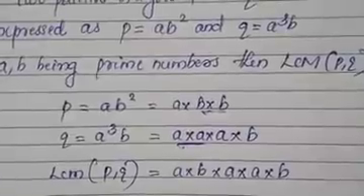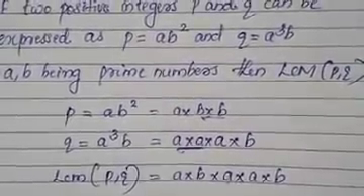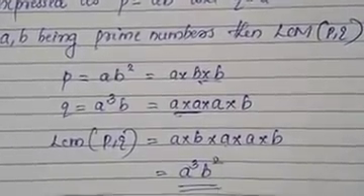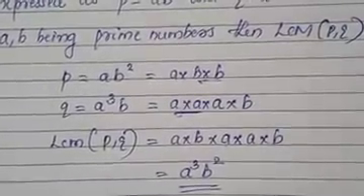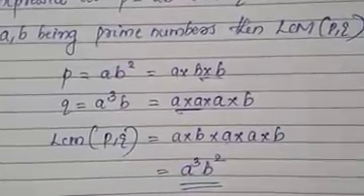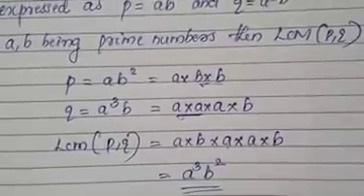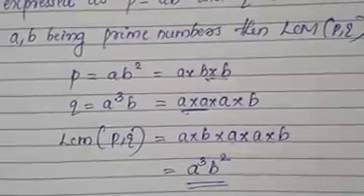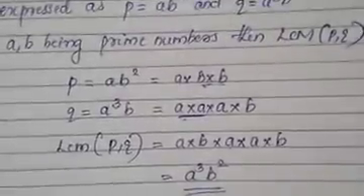So finally we multiply: a how many times are there? a 3 times, so a cube. b how many times? b 2 times, that is b square. So the LCM is a cube b square. LCM is the product of the greatest power of each prime factor involved in the numbers. Understood? In this way we can find LCM or HCF in the case of variables. Understood?